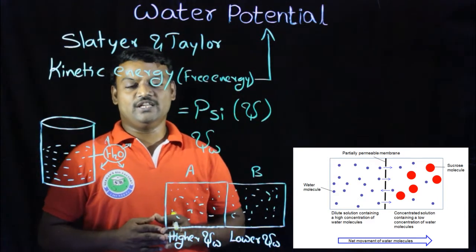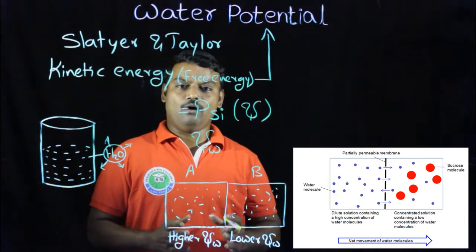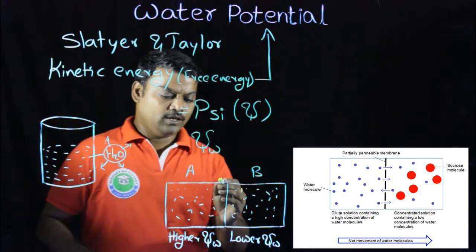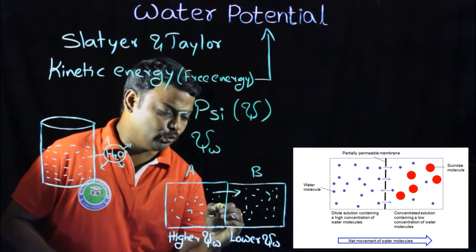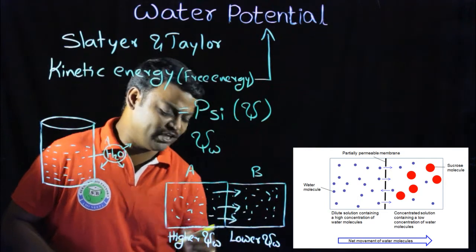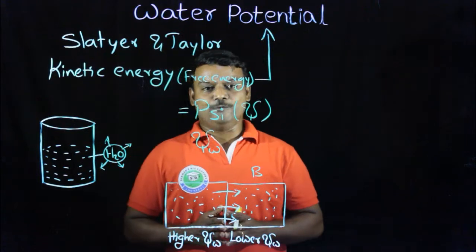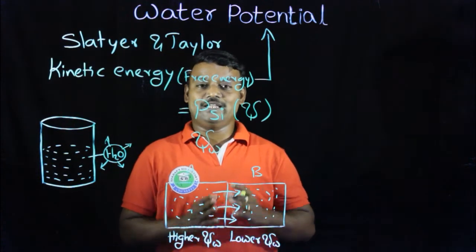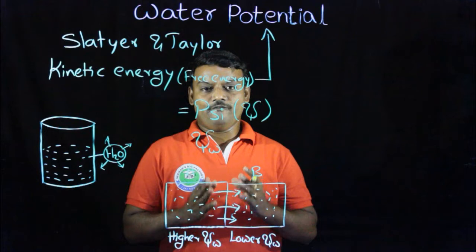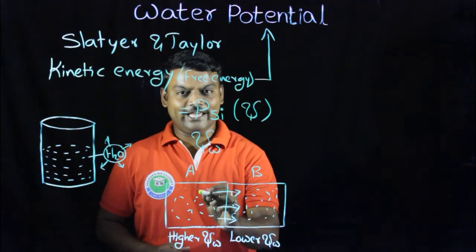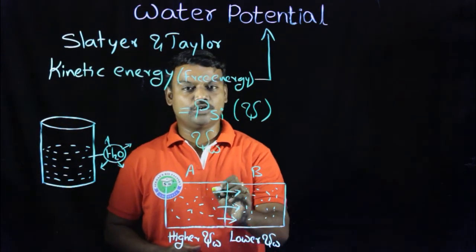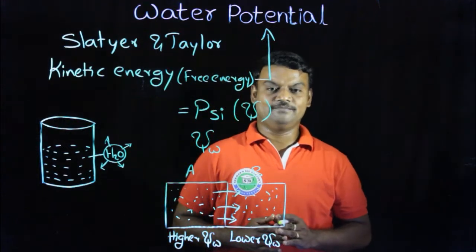In such a condition, the movement of water always takes place from higher water potential to lower water potential. Every time, the movement of water takes place from higher water potential to lower water potential.